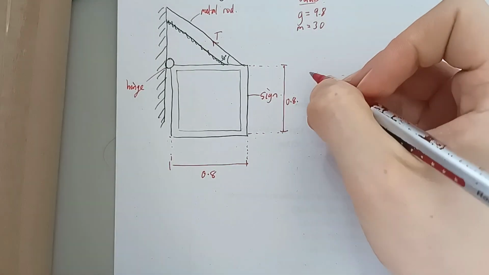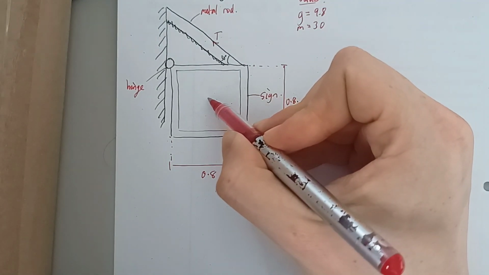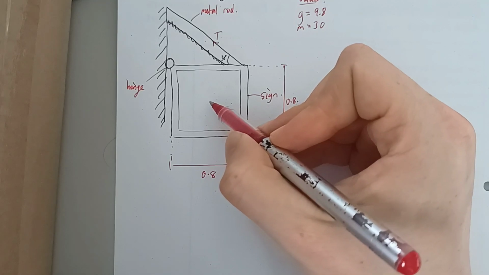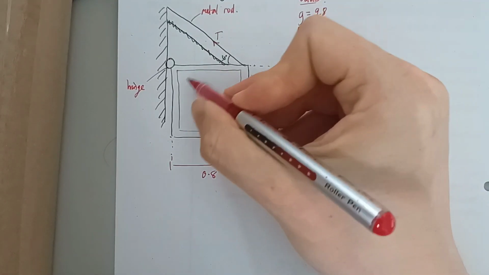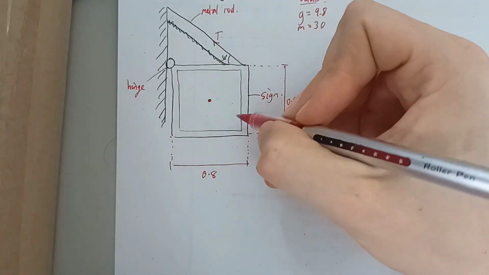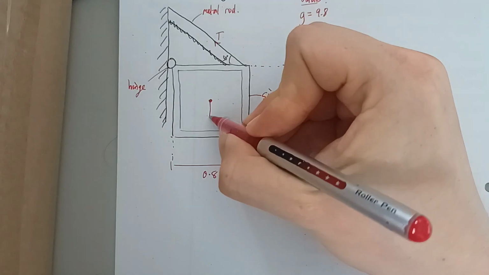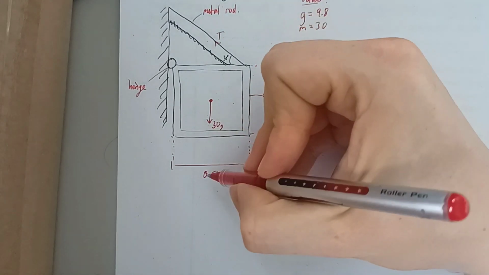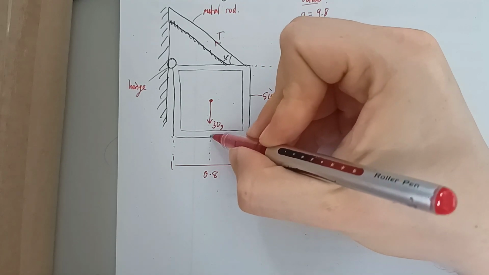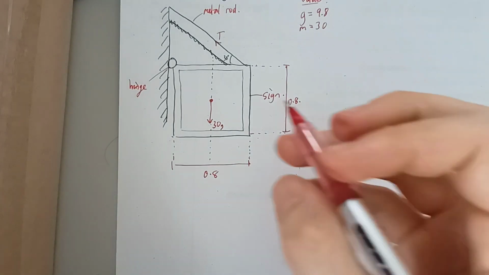We might need that. I'm going to want to draw the center of mass on here. Now I want to assume it's in the middle, and it says assume that the mass is evenly distributed. So we're going to put it here because it's evenly distributed, and that's along the axis of symmetry. So I'm going to draw my weight down here, label it 30g, and then I'm going to draw the line of action of my weight force up here.